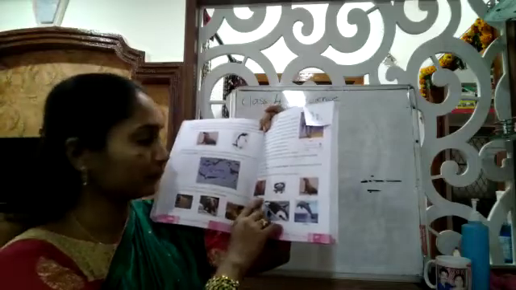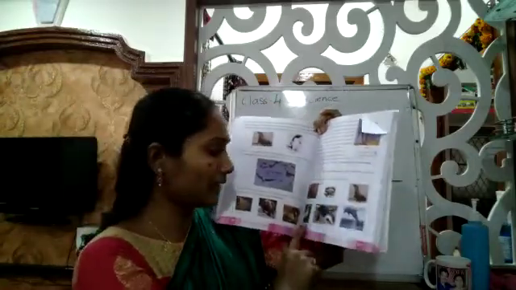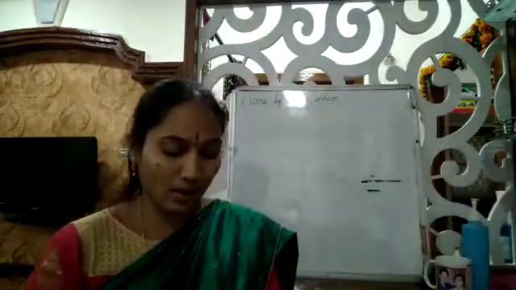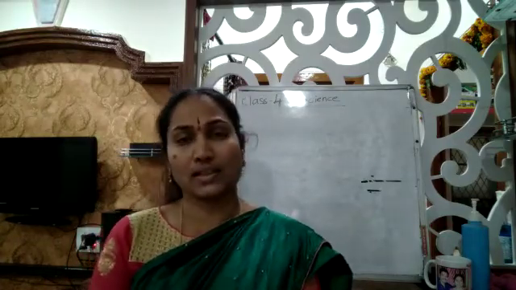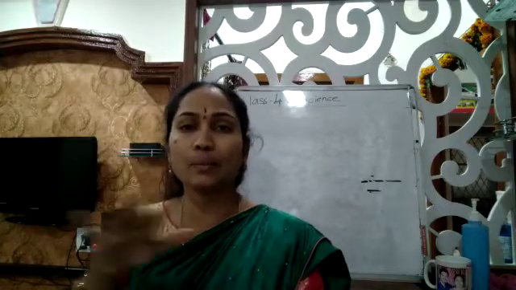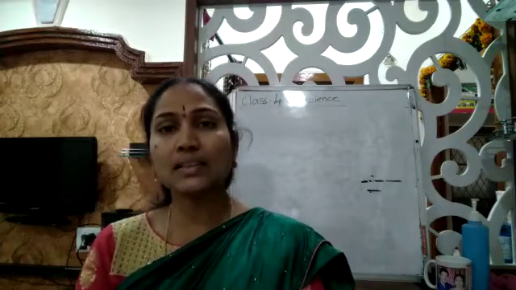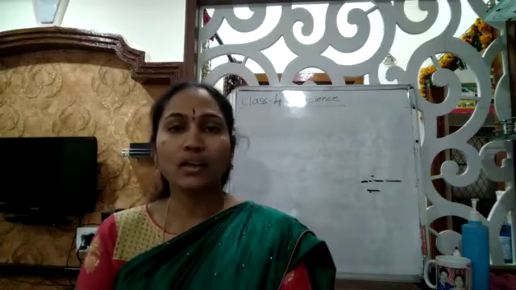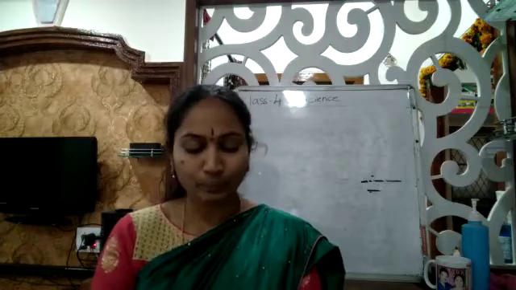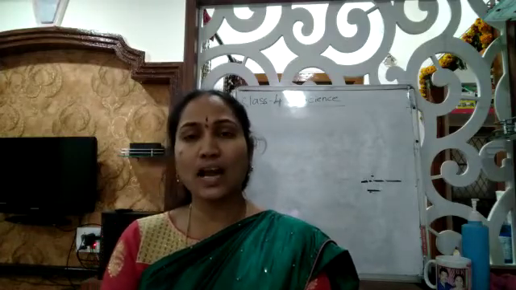Fish live in the water. Crab, snail, duck, whale and dolphin live in the water, and these are called aquatic animals. Now, a fish has fins to help it swim. So how does a fish live in the water? Because it has fins that help it to swim in the water. And turtles, seals and dolphins have flippers that help them to swim in the water.